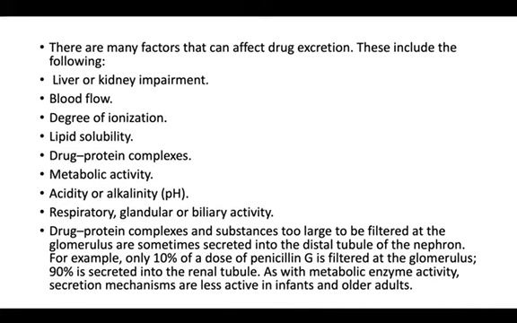Drug protein complexes and other very large substances are also affected because they can't be filtered through the glomerulus and are secreted in the distal tubule of the nephron. For example, when we give penicillin G, 10% of the dose is filtered at the glomerulus, whereas the other 90% is secreted into the renal tubule. As with metabolic enzyme activity, secretion mechanisms are less active in infants and older adults.